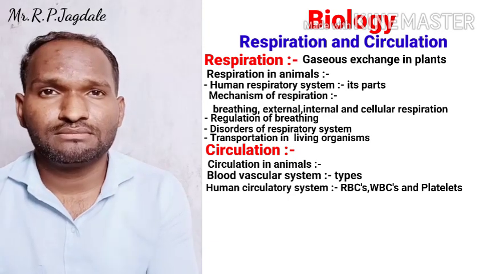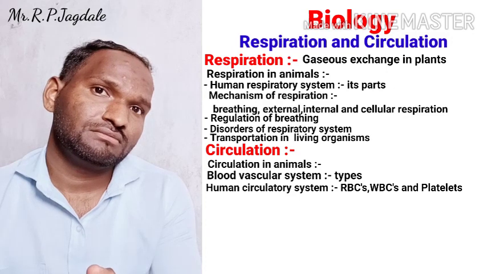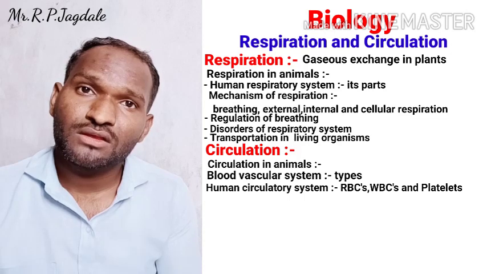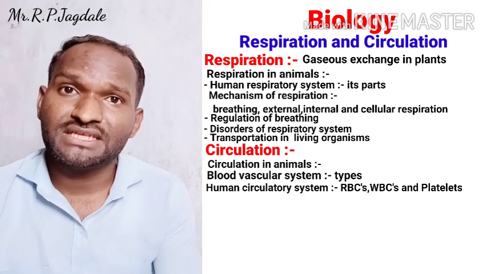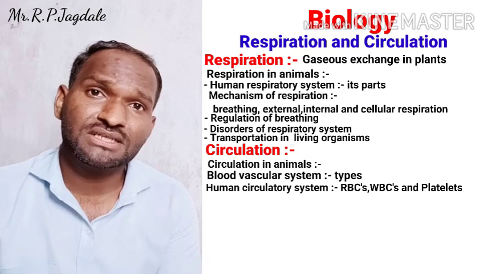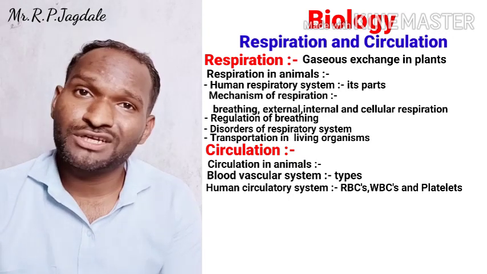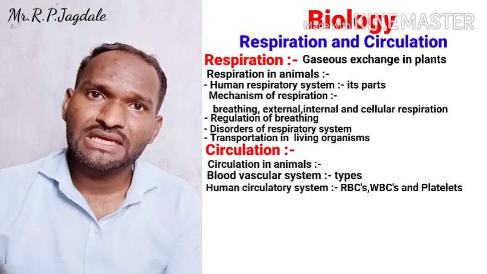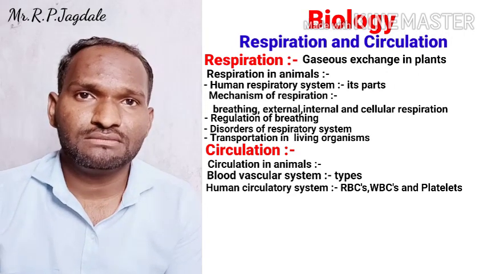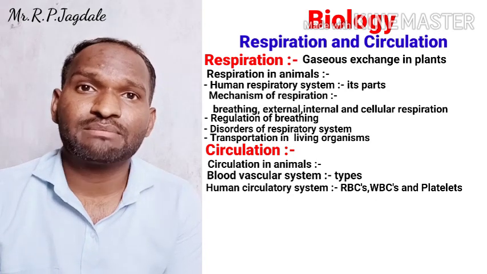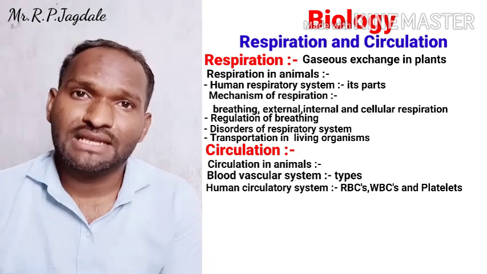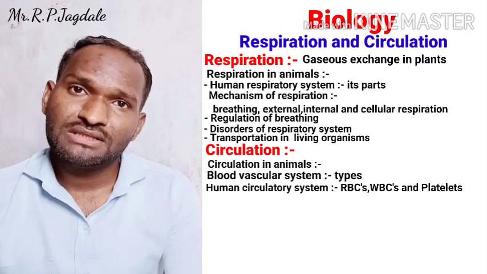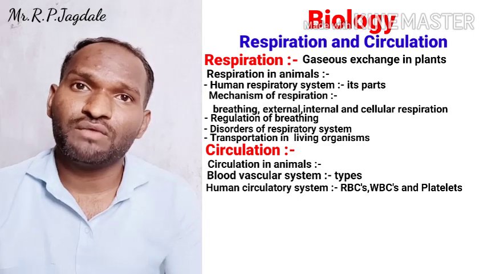Just feel that, understand and relate with your body, so you can understand very easily. So in the human circulatory system, first component is the blood. Circulation of blood takes place. So blood components first. In the blood, RBCs are there, WBCs are there, platelets are there. That means red blood cells, white blood cells and platelets, that is thrombocytes. These components we are going to study one by one.